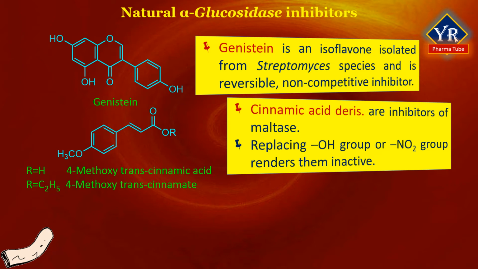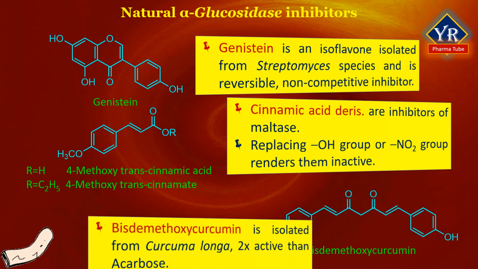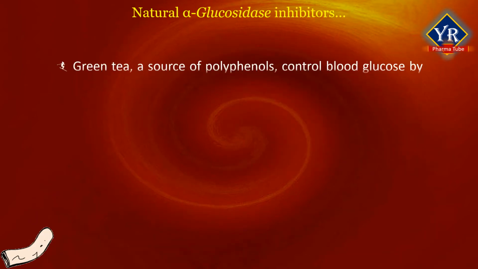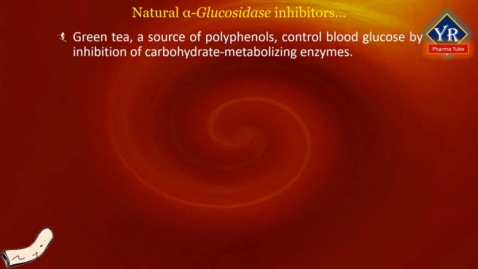Closely related to the cinnamic acids is the non-competitive inhibitor bis-dimethoxycurcumin, which is isolated from rhizomes of Curcuma longa, which was found to be twice as active as the clinically used pseudotetrasaccharide acarbose. Green tea, which is an excellent source of polyphenols such as flavonoids, catechins, and theaflavins, has been